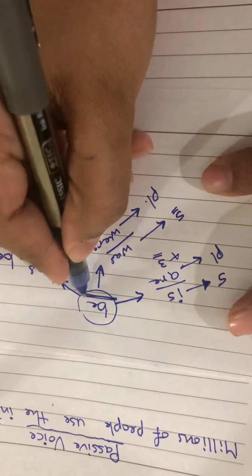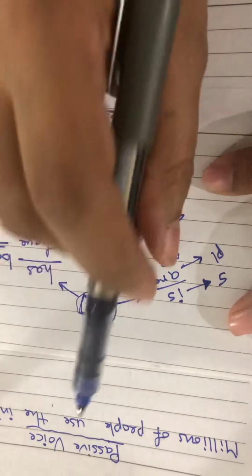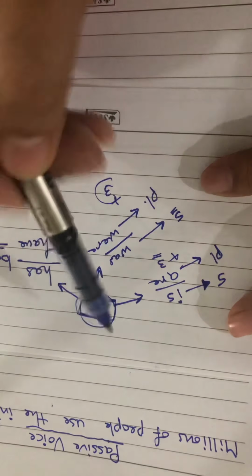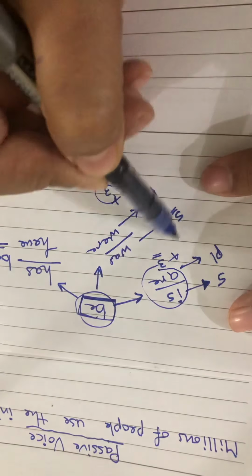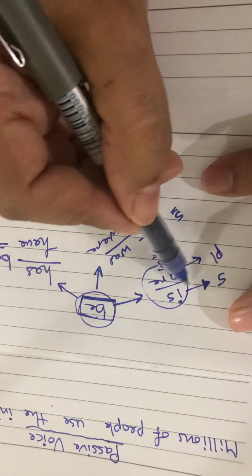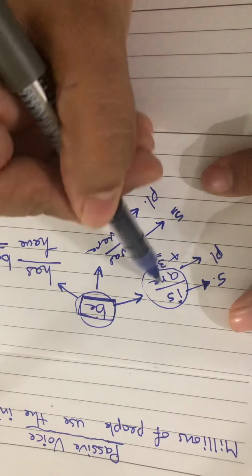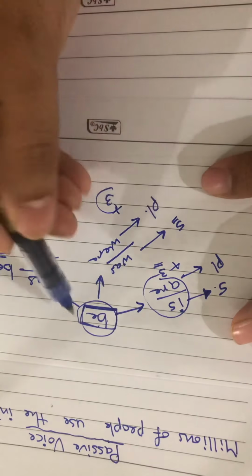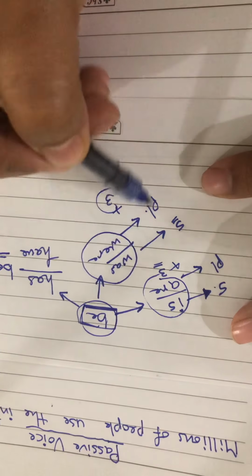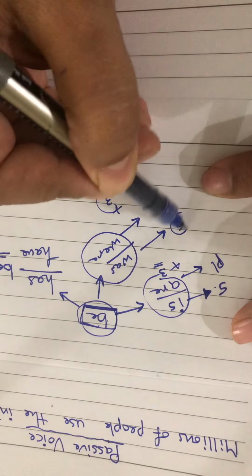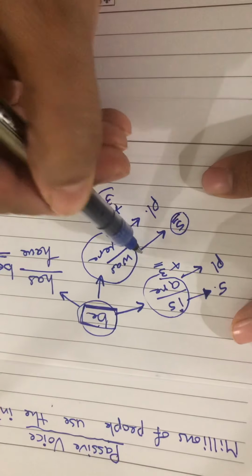And so verb to be is connected with passive voice. In the present we use is or are, depending on the object. If it is singular, we use is. If it is plural, we use are. In the past simple, we use was or were, depending on the object. If it is singular, we use was.